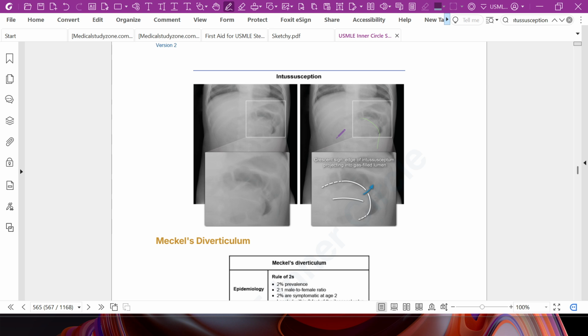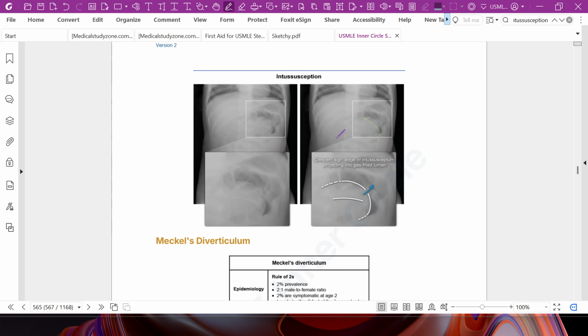There is a pain-free episode when the bowel is not contracting, and when there is peristalsis, there are pain episodes. There may be a sausage-shaped mass that may occasionally be palpable on the right side of the abdomen, blood in the stool, and episodes of lethargy.